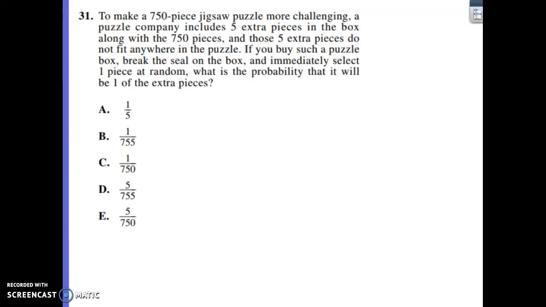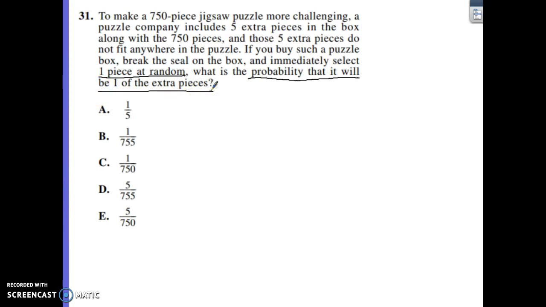Looking at problem 31, it has a 750-piece jigsaw puzzle. We're trying to make it a little more puzzling and a little more challenging by including 5 additional pieces. What it's asking for down in our problem here is the probability that if we're drawing out one piece at random, that it would be one of the extra pieces.